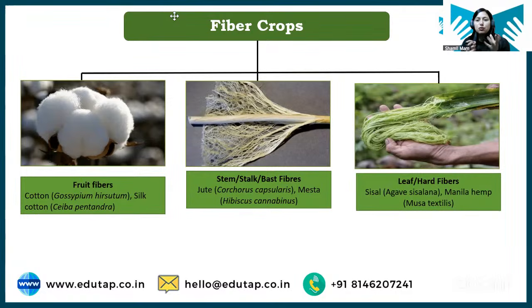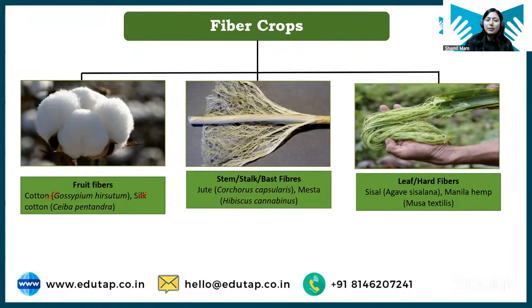ठीक है, प्लांट का जो फ्रूट पार्ट होता है, when we are obtaining fiber from that, it is fruit fiber. Then when we are using the stem part of the plant to obtain the fiber, that is stem fiber, stalk fiber, or bast fiber. And when the fiber is obtained from the leaf part of the plant, that is called leaf fiber or hard fiber. Clear? Now example of fruit fiber is cotton, silk cotton.